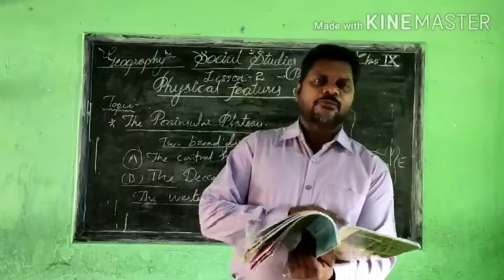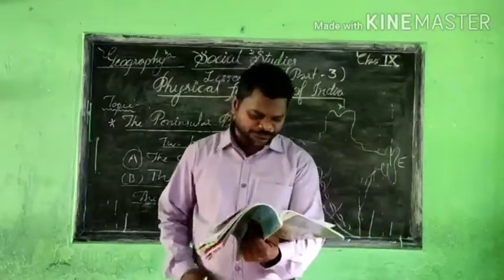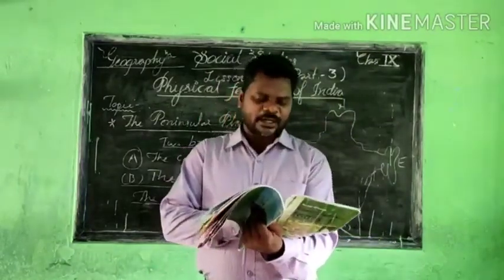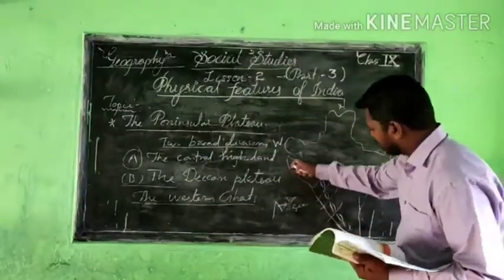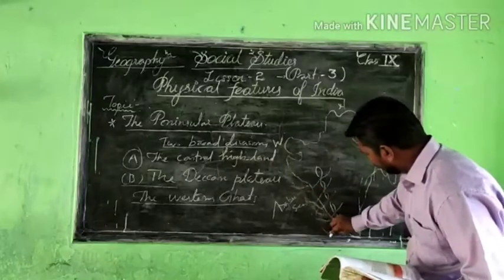Now there is a bit more information I am giving you. The Western Ghats are parallel to the western coast. You know that this is the western coast, the ocean coast, and here is the ocean.